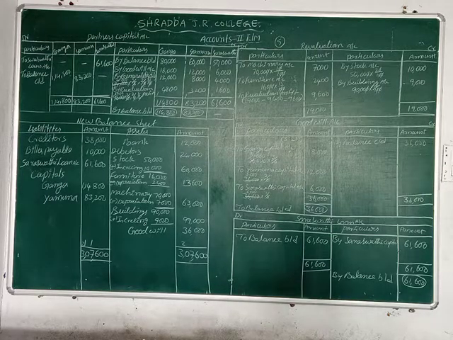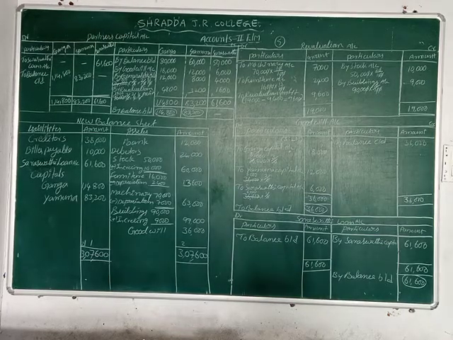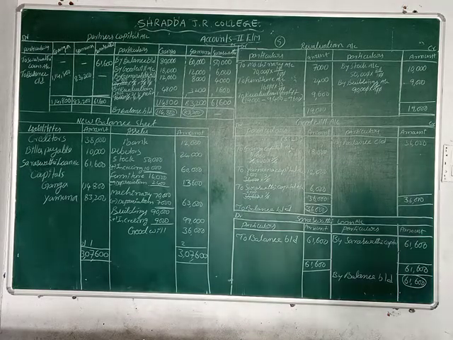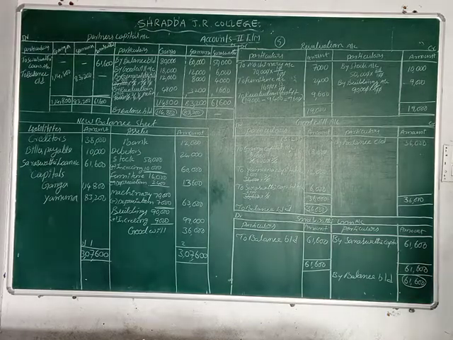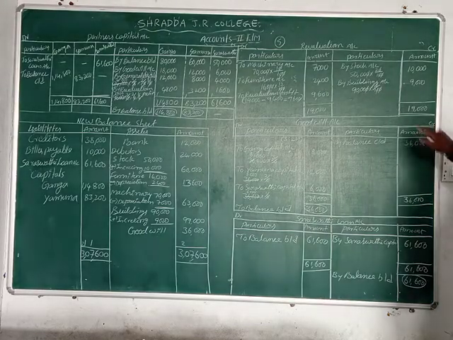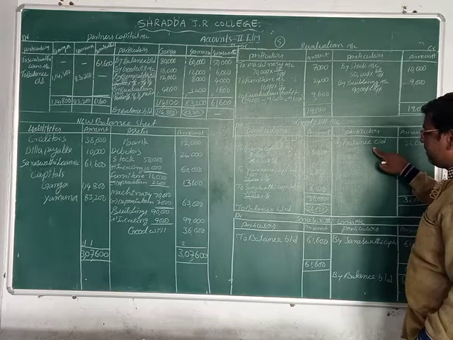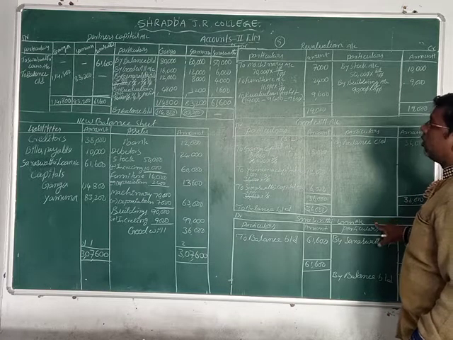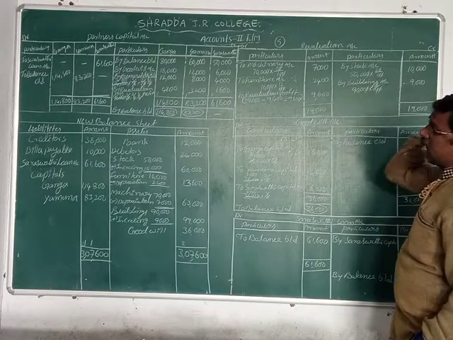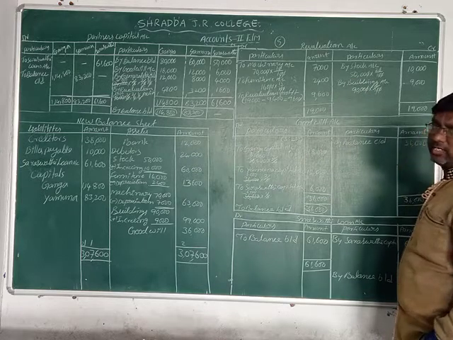Because sometimes the examination gives these retirement problems, and they carry around 20 marks. Because in retirement of partners there is a revaluation account, goodwill account, Saraswati loan account, partners capital account, and new balance sheet.